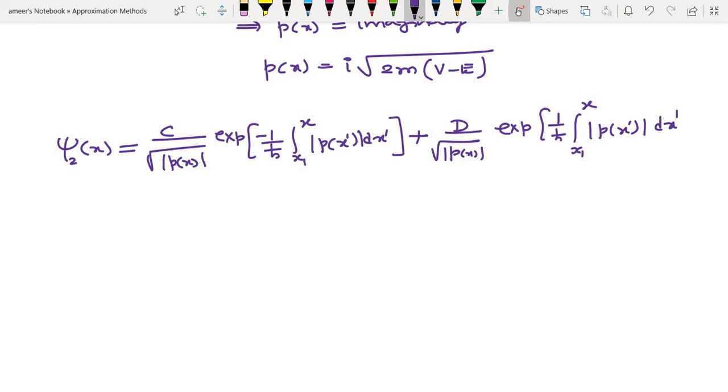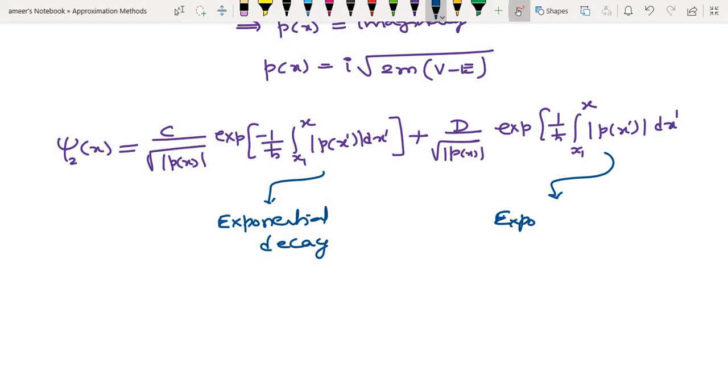Now if you notice clearly here, this is the term of exponentially decreasing, exponential decay, and this is the term exponentially increasing, exponential growth type.